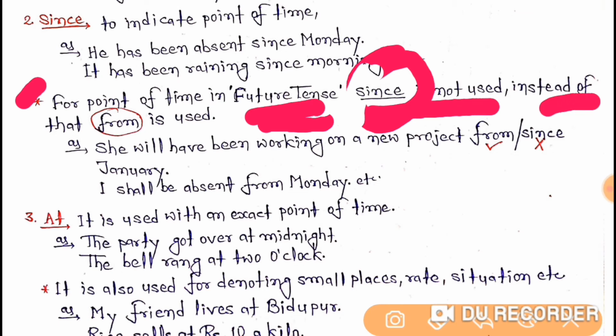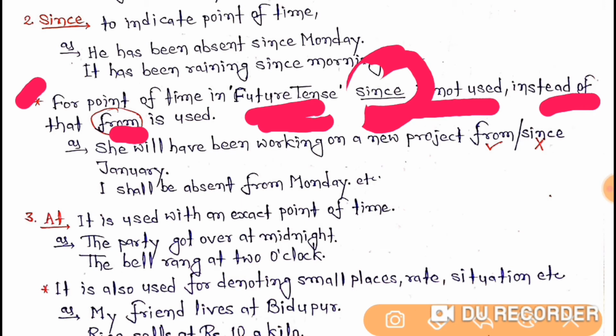Instead of that, we use from in the place of since for denoting point of time. So students, when I teach you tense, in future tense, when we study future perfect continuous tense, there I will make you understand how to use from. But you have to remember one thing here, that in future tense we never use since.